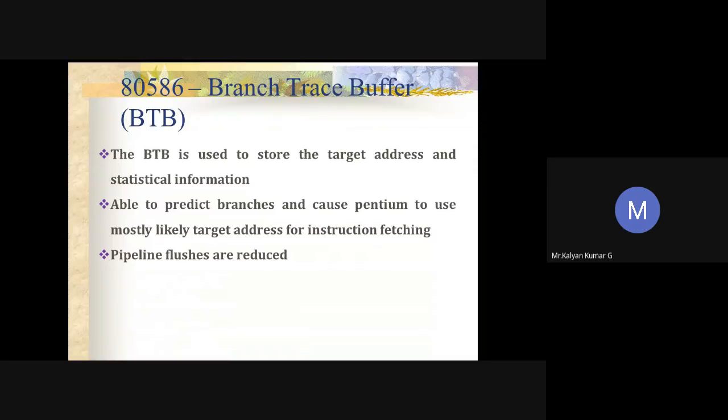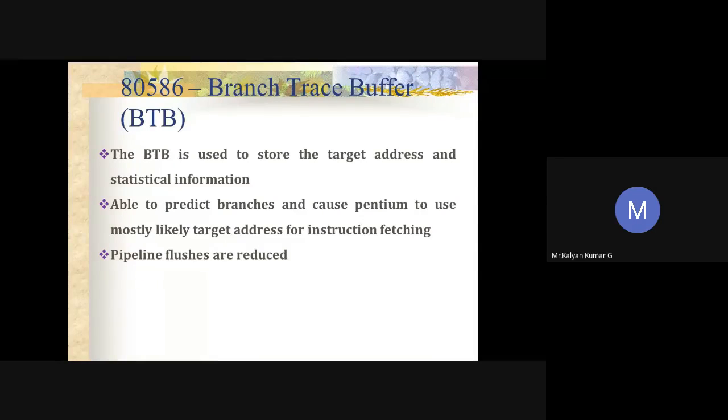Now you can guess. Whatever instructions have been stored in the queue in the pipeline are of no use. So we have to flush all the instructions and reload the instruction queue with a new set of instructions where the conditional instruction points out. Am I correct? All the instructions stored will be of no use.